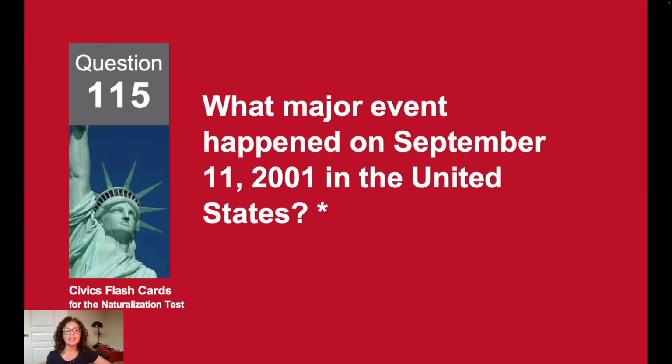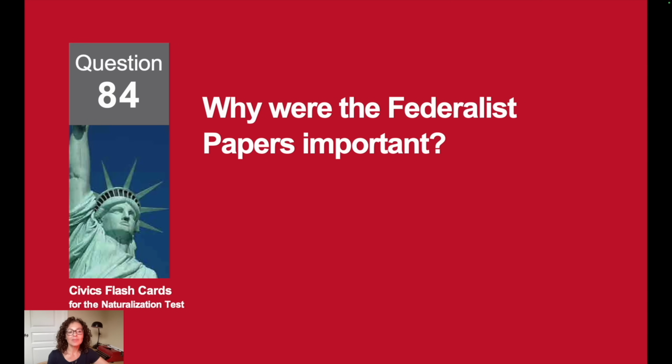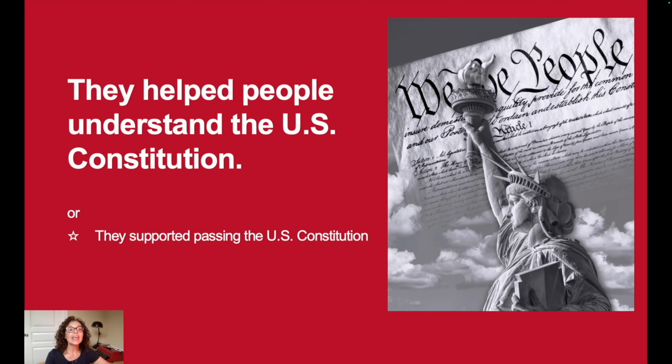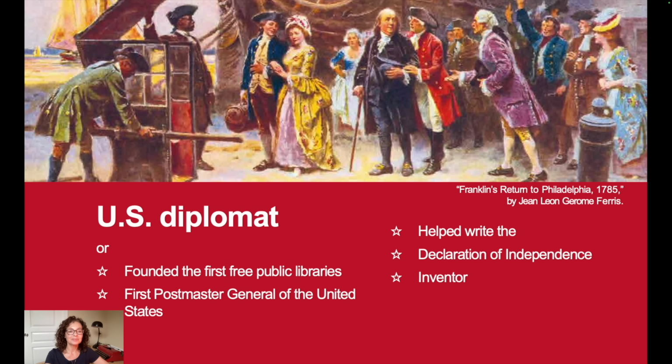What major event happened on September 11th, 2001 in the United States? Terrorists attacked the United States. Why were the Federalist Papers important? They helped people understand the U.S. Constitution. Benjamin Franklin is famous for many things. Name 1. He was a U.S. diplomat.